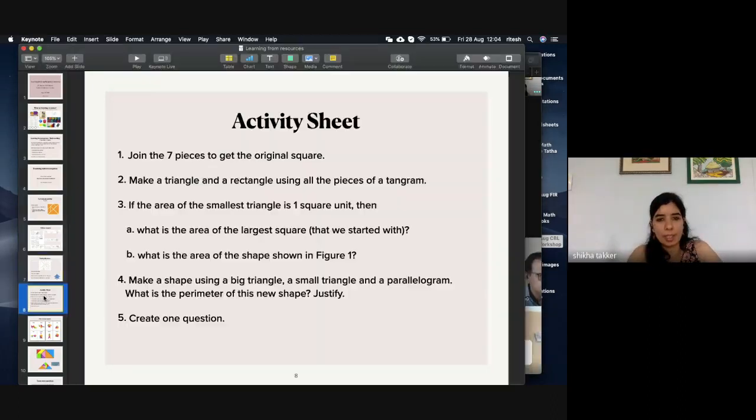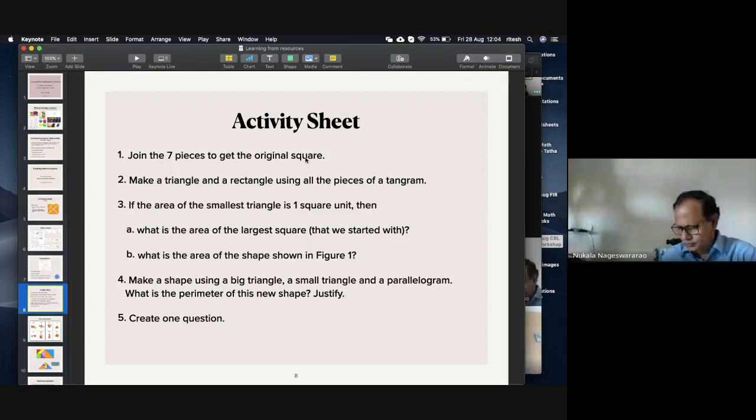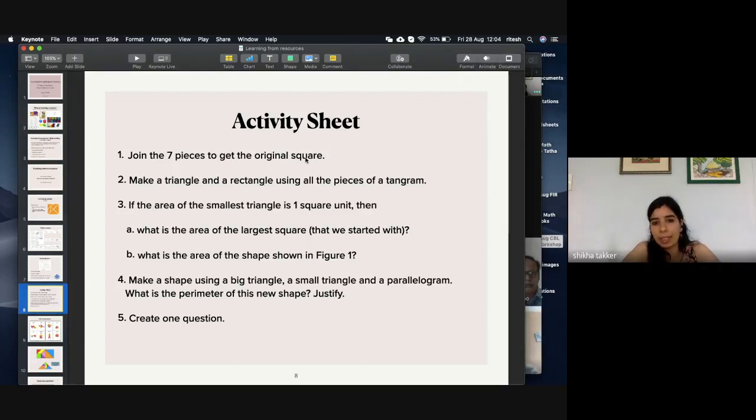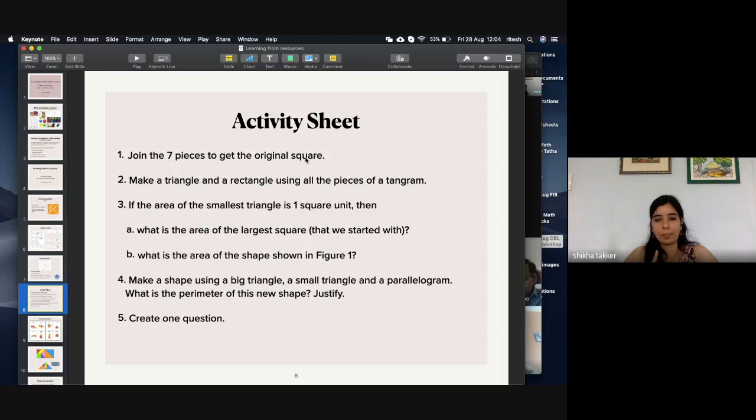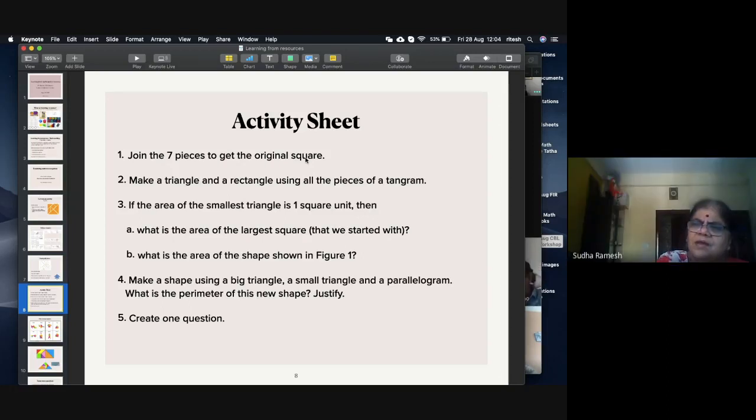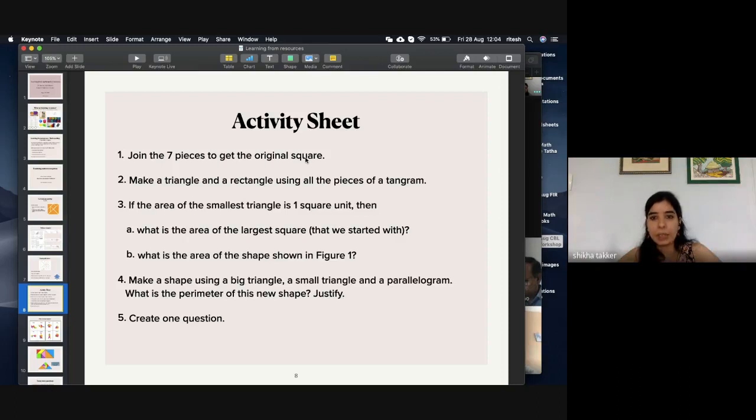Okay, now let's move on to this set of questions. This is where our activity begins. Now we got all the 7 pieces together to get a square, right? Can you try to make one of these, either a triangle or a rectangle, using all the 7 pieces of the tangram? Make one of them, either a triangle or a rectangle.